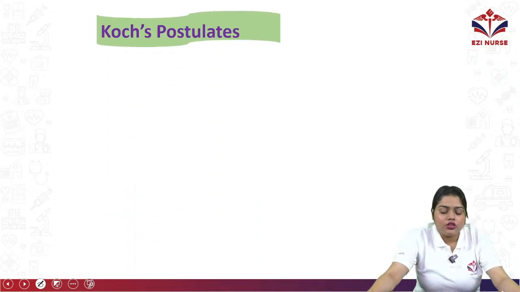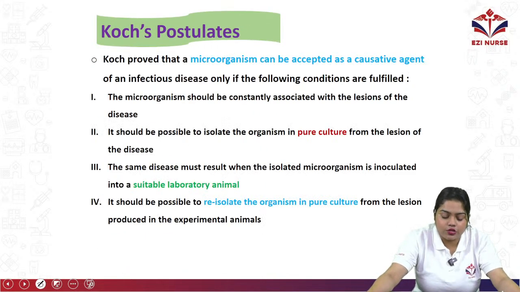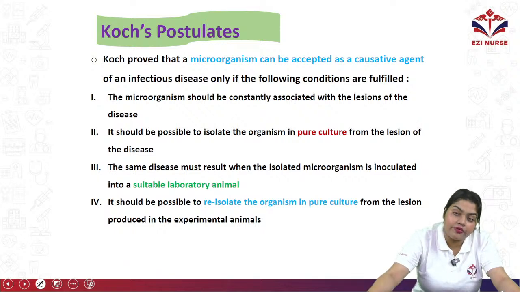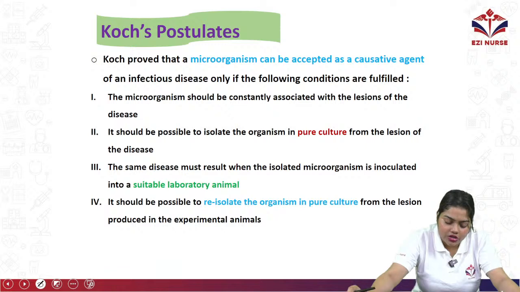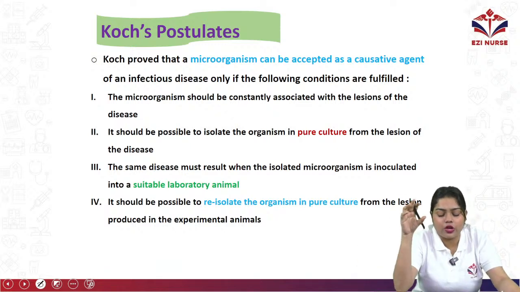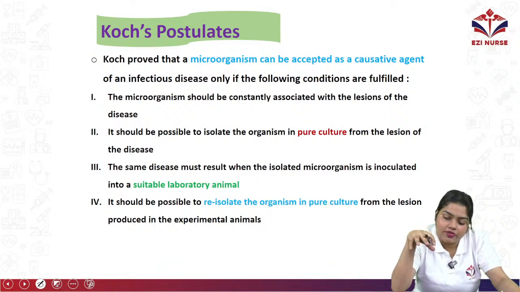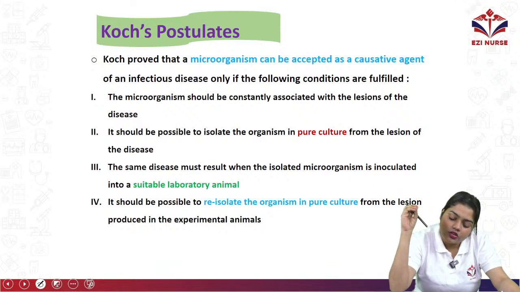Yeah, next we have Koch's postulates. He proved that microorganisms can be accepted as a causative agent of an infectious disease only if the following conditions are fulfilled. What are they? The microorganism should be constantly associated with the lesion of the disease. Okay, wherever it's happening it has to be associated.